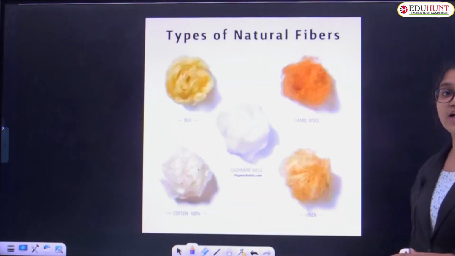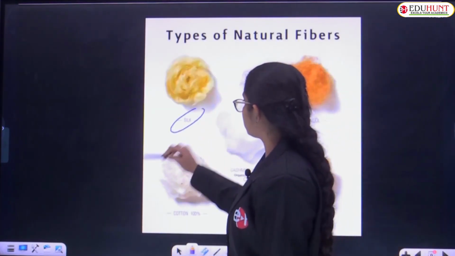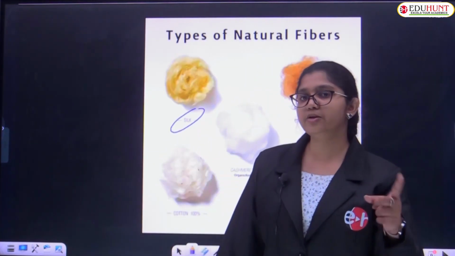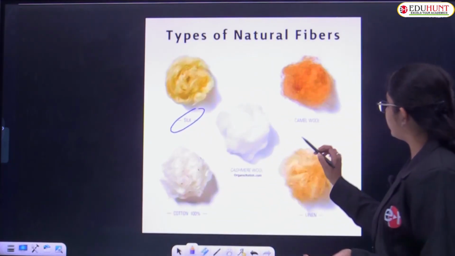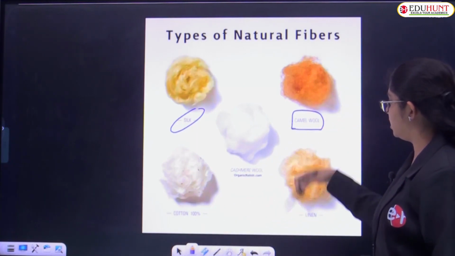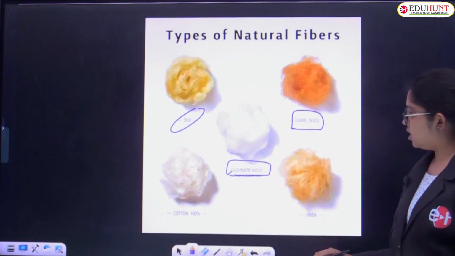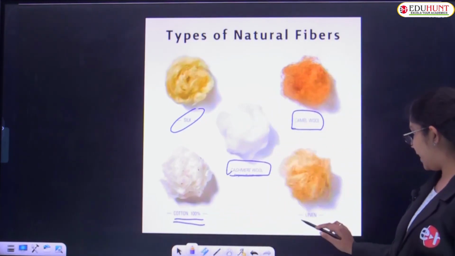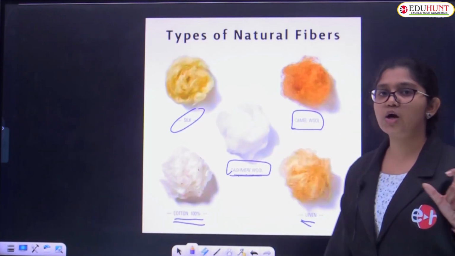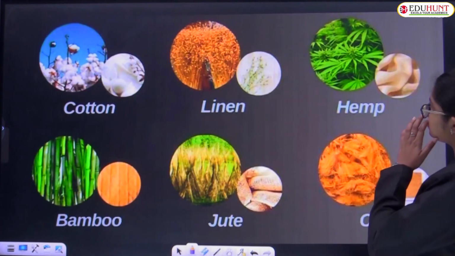Types of natural fibers. We already discussed silk. Silk is obtained from cocoons of silkworms. Very good. Now, camel wool from camel, and Kashmiri wool from Kashmiri goat. And cotton, 100% cotton from cotton plants, and linen from the stalk of the flax plant. Very good. And next picture.